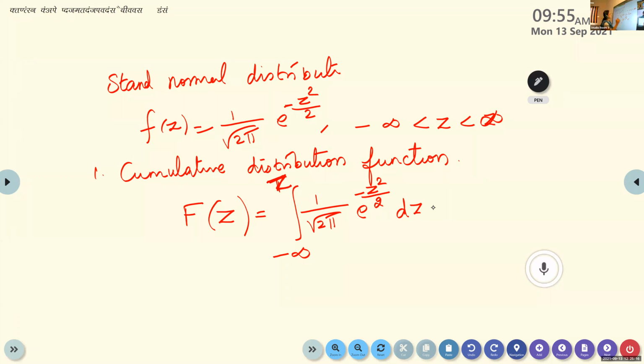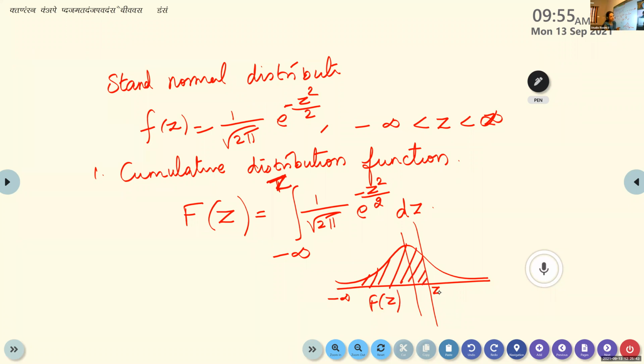The curve can be given like this. Suppose this is the line z. This is minus infinity, this is z. So we consider the whole area up to this. This is capital F of z. Sometimes the graph will be given and you are asked to identify. Here the lower limit is minus infinity and the upper limit is z, so the integral is from minus infinity to z. And look at the curve, it is a normal distribution curve, 1 by root 2 pi e raised to minus z square by 2 into dz.